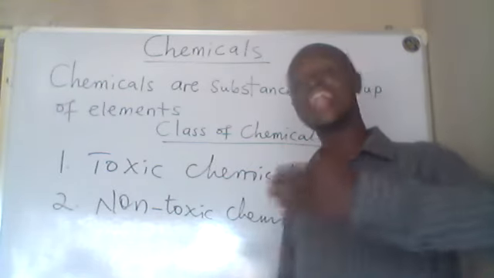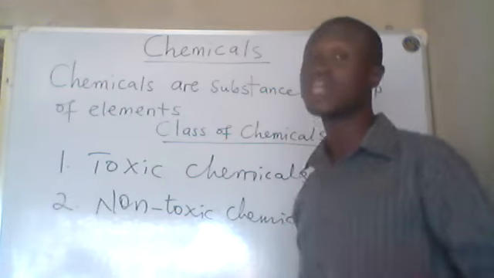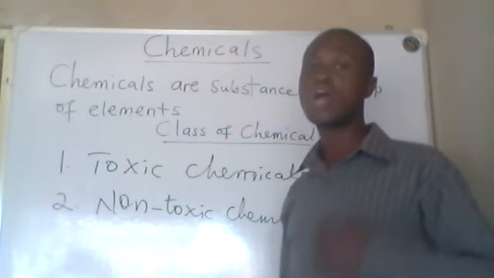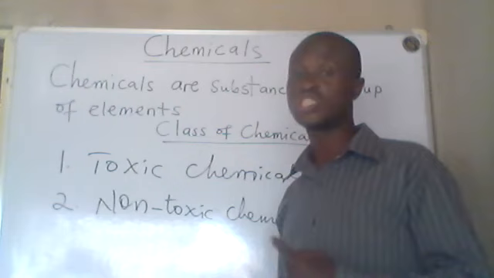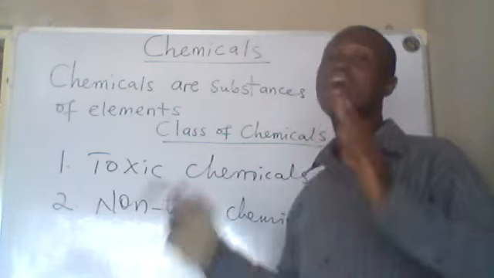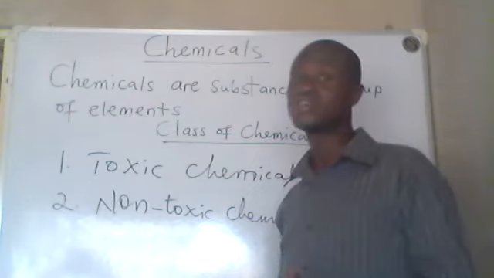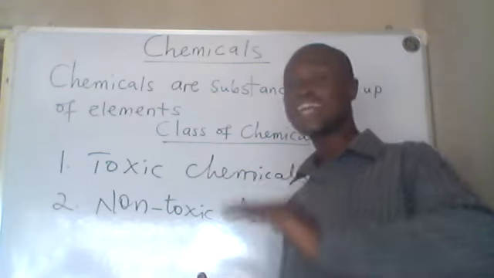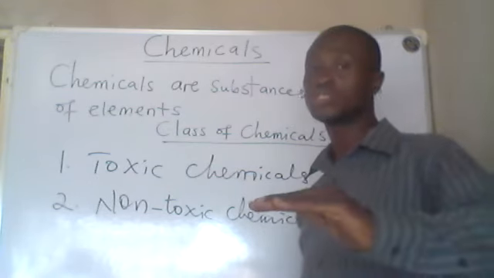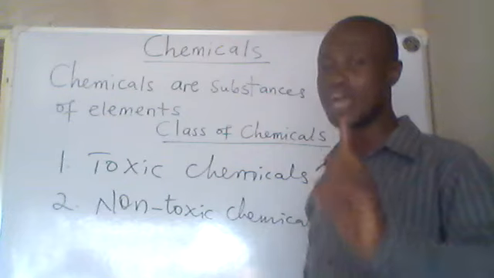There is a concentration of chemicals that you will take that will harm you, and there is a concentration that you will take that will not harm you. And that is why there is a standard, even for manufacturers, to which their products should be made in order to be harmless.